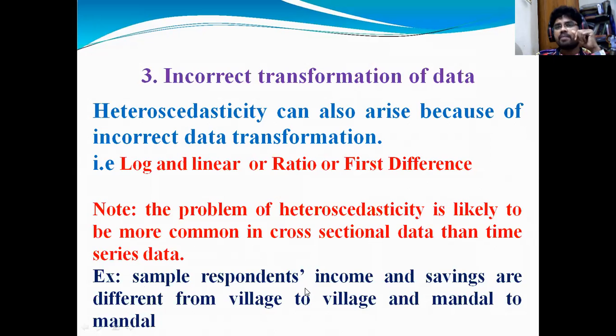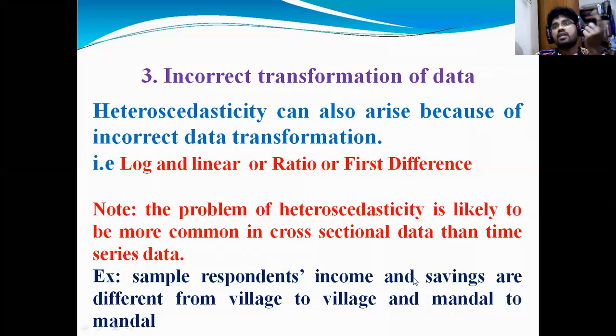For example, sample respondents' income and savings are different from village to village. If you take sample respondents from villages and compare income and savings, the income of Nizamabad farmers and the income of farmers in another major district are very different, because they are cultivating different crops. Their savings are also different, from village to village, mandal to mandal, state to state, region to region.